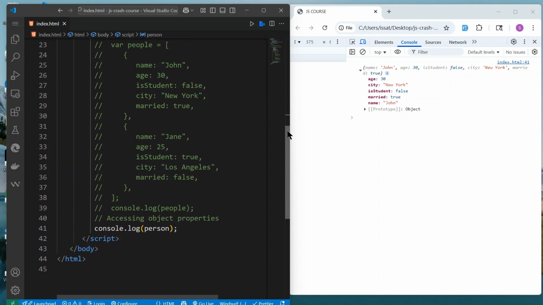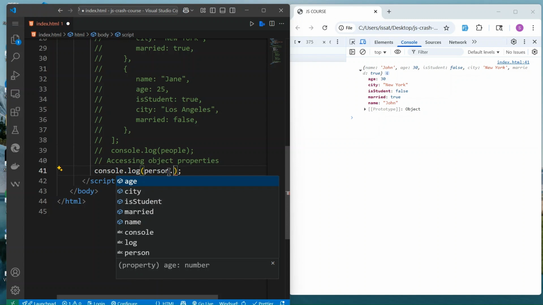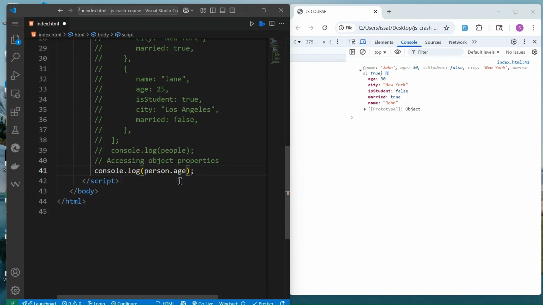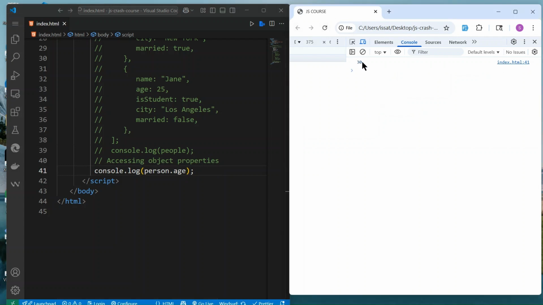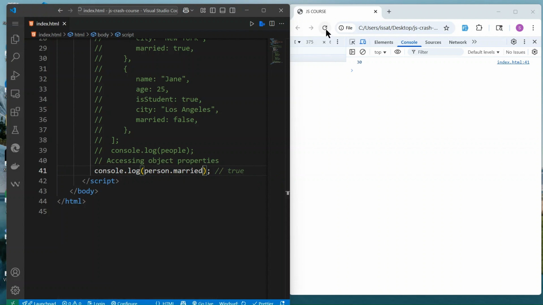If you want to access one of these properties, you can just use dot, and then JavaScript automatically shows you all the properties in that object. So you can access age. If I save that and reload, now we get 30. If I put married, it returns true. If I put name, it will return the name. So this is how we create an object and access an object.